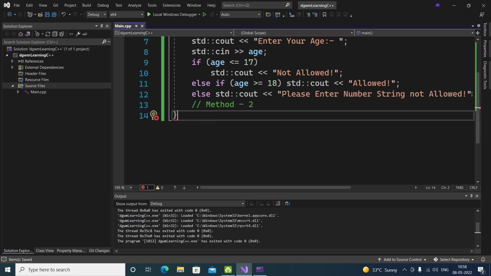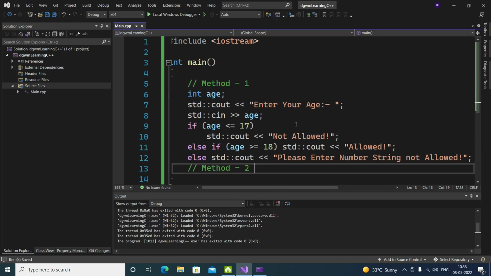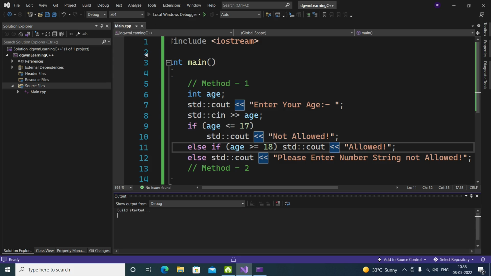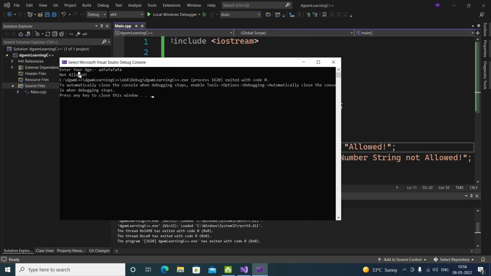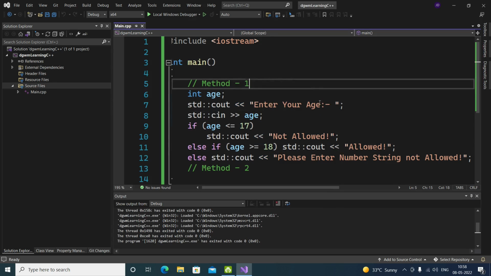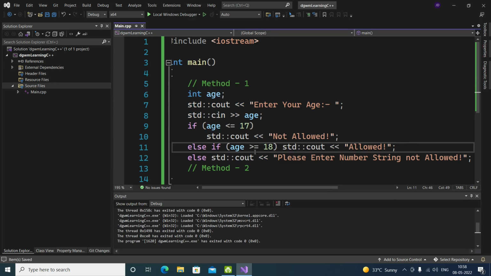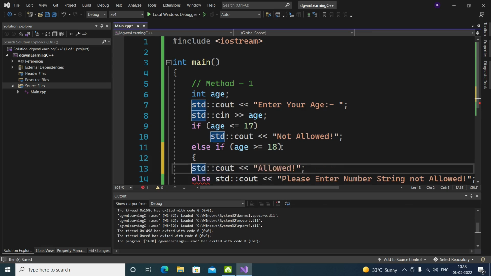Right, now what it will do: if you put some random input, it is showing us not allowed, again not allowed. But it shouldn't do that.